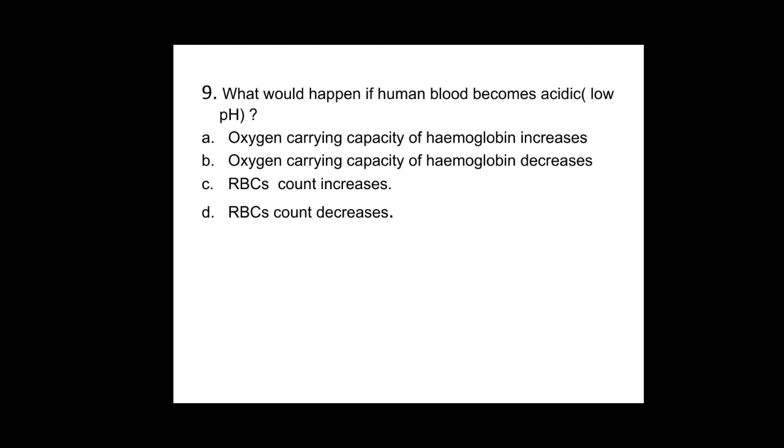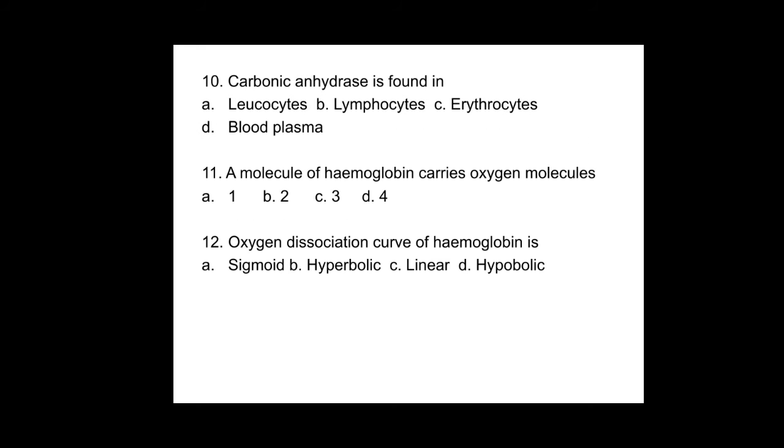So when H plus ions are less, remember the carrying of oxygen by the hemoglobin also will be less. That's why oxygen carrying capacity of hemoglobin gets decreased. So for the ninth one, the option is B.